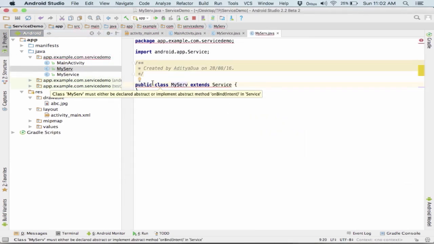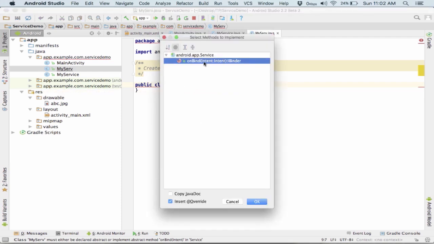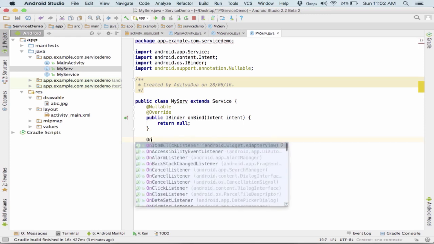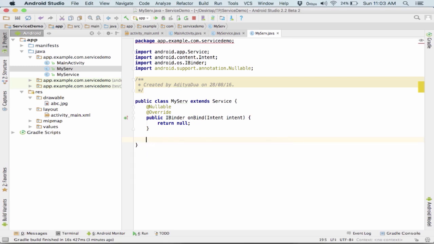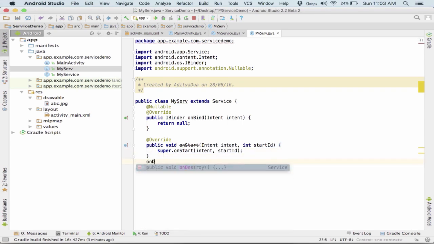Coming here, it asks me to either implement the methods or override them. I say implement the methods. So I implement the onBind method, then I have the onStart method, and then I would have the onDestroy method. So now let's see how these methods actually work.